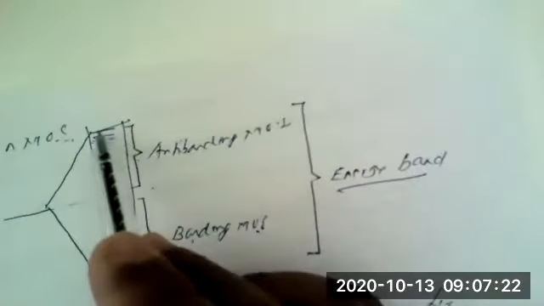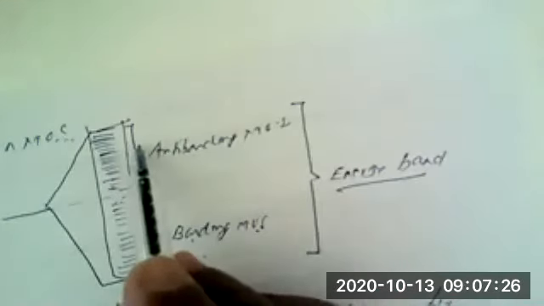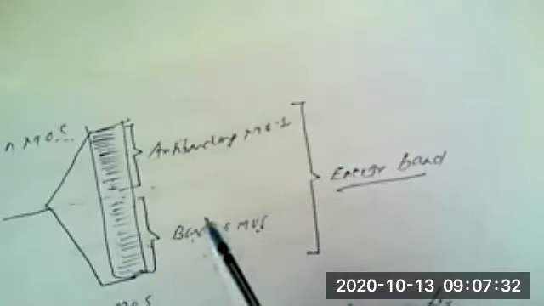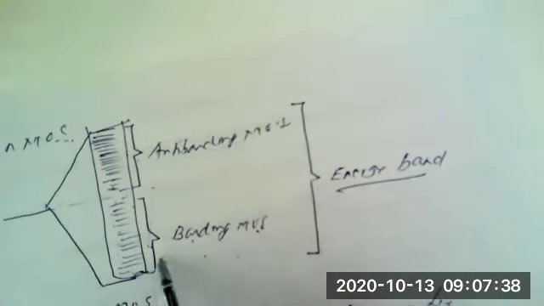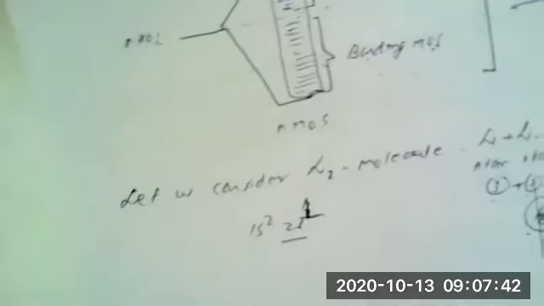So this band contains a number of closely placed molecular orbitals, half bonding and half antibonding, and they form a band of energy levels, hence it is known as a molecular orbital energy band.